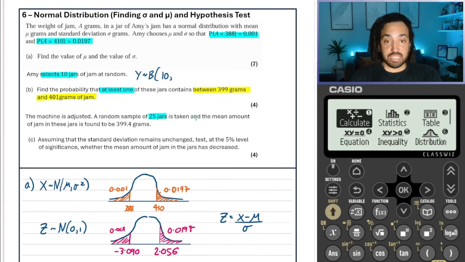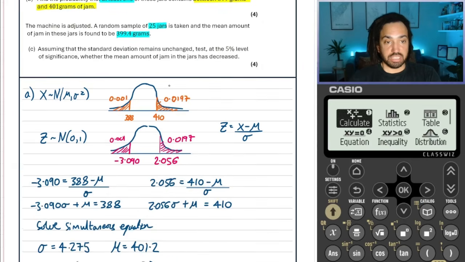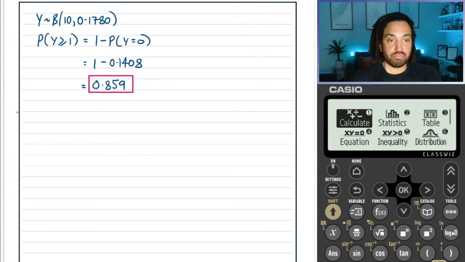And it says that the mean amount of these jars is found to be this. Assuming that the standard deviation remains unchanged, test at the 5% level whether the mean amount of jam in the jars has decreased. Okay, so let's set up our hypothesis then.